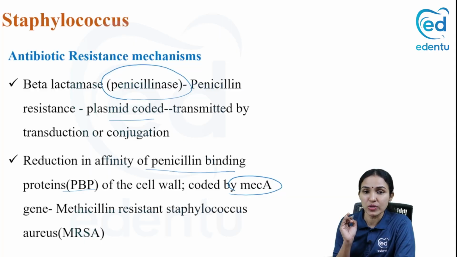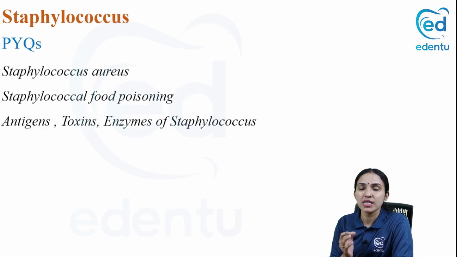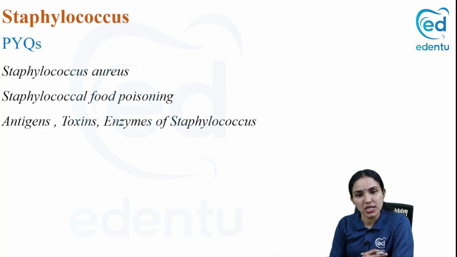Suppose you get a question on MRSA, methicillin resistant Staphylococcus aureus, please write it is mecA gene coded and it's chromosome mediated. It's coded by a gene called mecA gene. And what will happen? It will lead to reduction in the affinity of the penicillin binding proteins, leading to MRSA. So if it is MRSA, you have to treat the patient with vancomycin or linezolid.